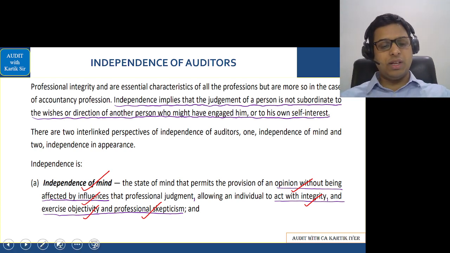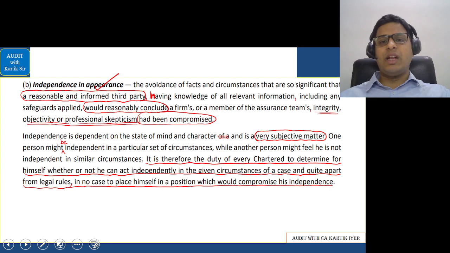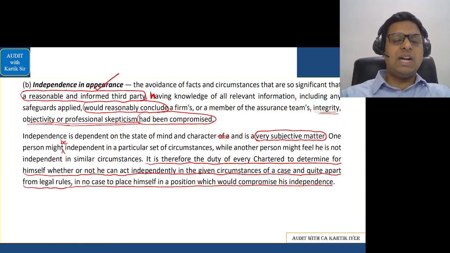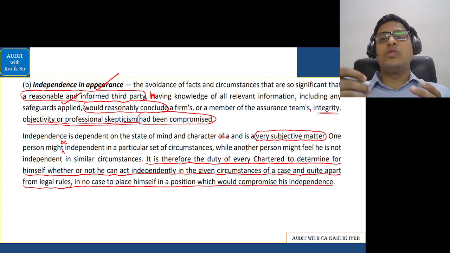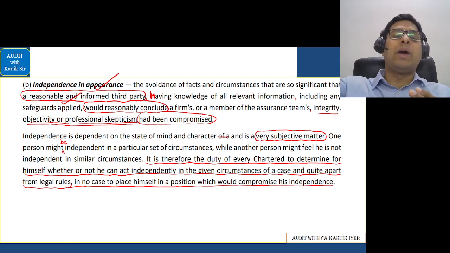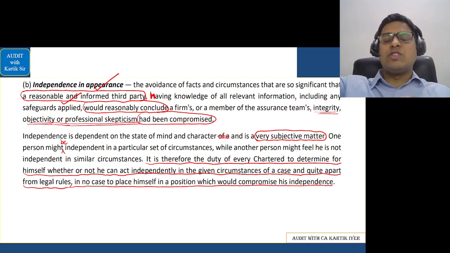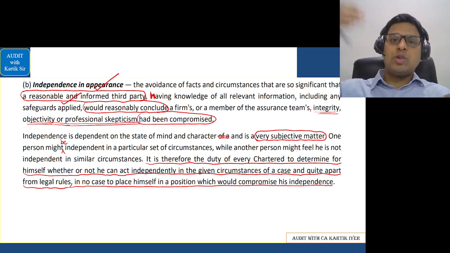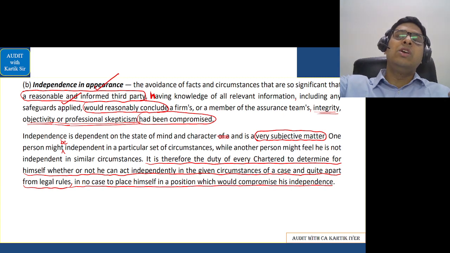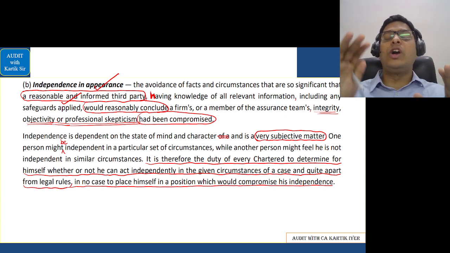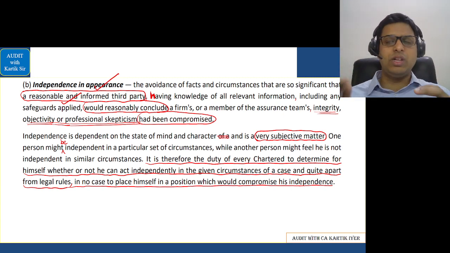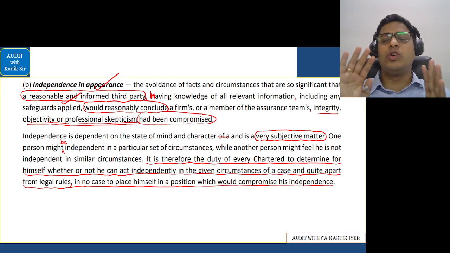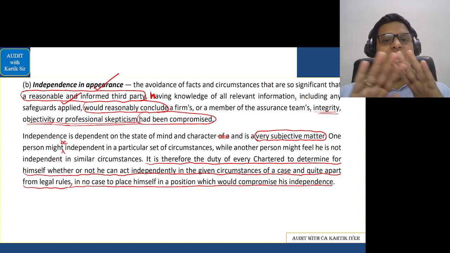Okay, let's go further. Next is independence in appearance. In independence in appearance, you'll understand that a person should be reporting to a reasonable and informed third party. That third party, in the case of an auditor, is the shareholders. You are doing the audit of the client, that is a company, but giving the report to the shareholders. In the shareholders' eyes, the auditor should always appear to be independent. From the shareholders' perspective, the auditor should always come out as a very independent person.